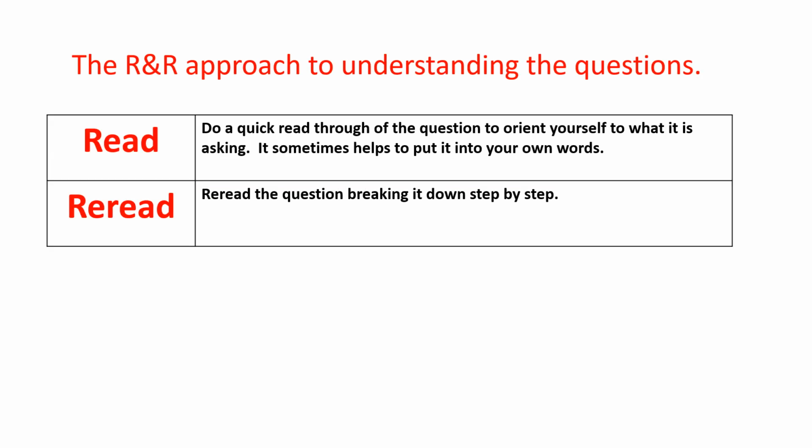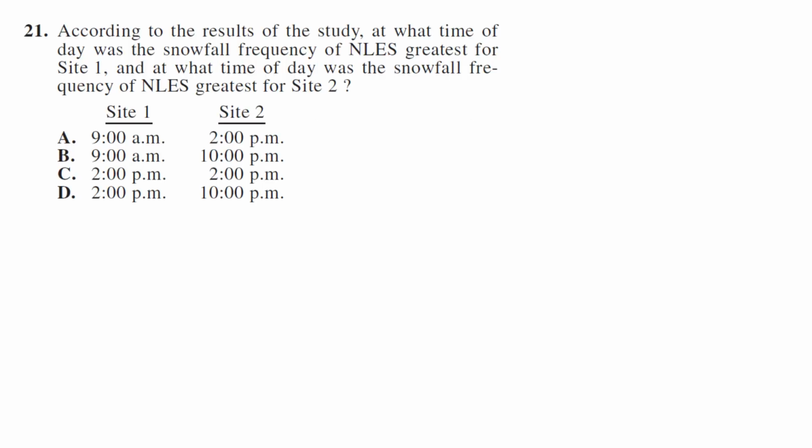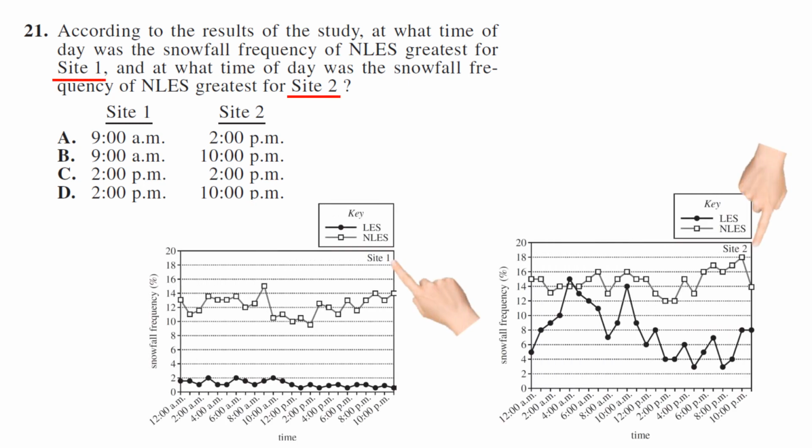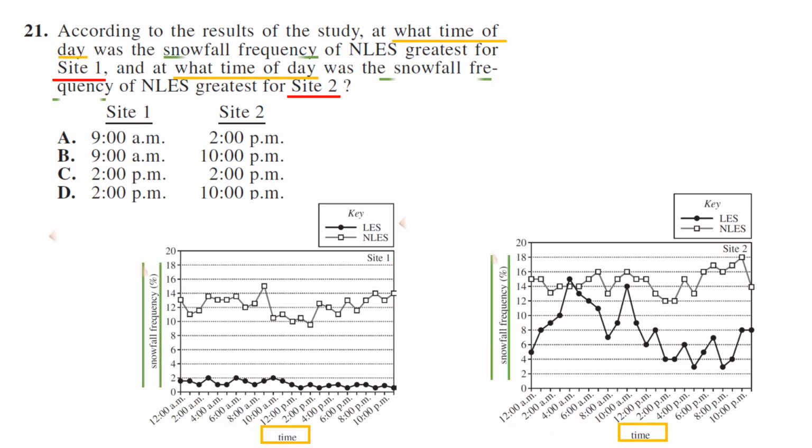Our approach to the question: read through the question, then reread and break it down step by step, which is what we're going to do together. Question number 21, we're looking at sites 1 and 2, both of them. According to the results of the study, at what time of day was the snowfall frequency of NLES greatest?